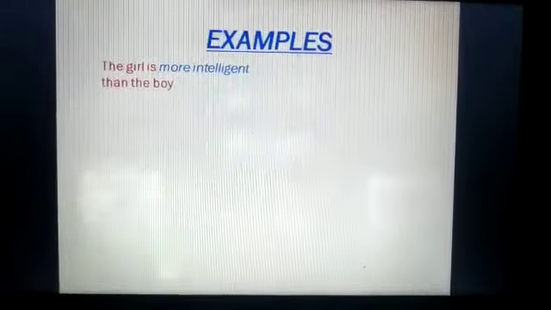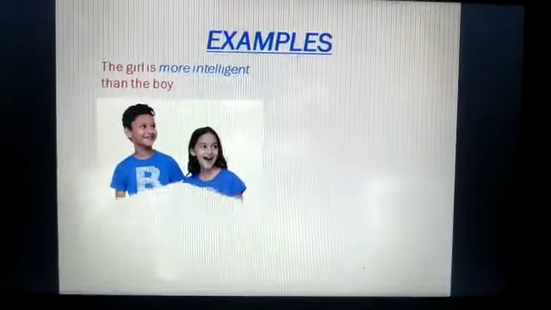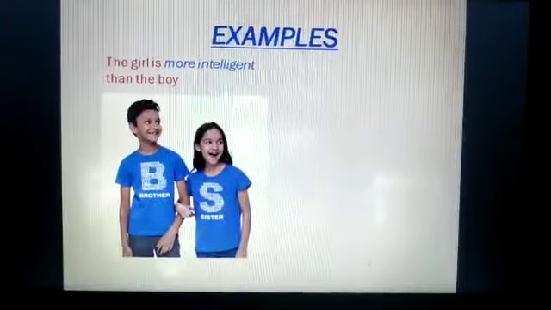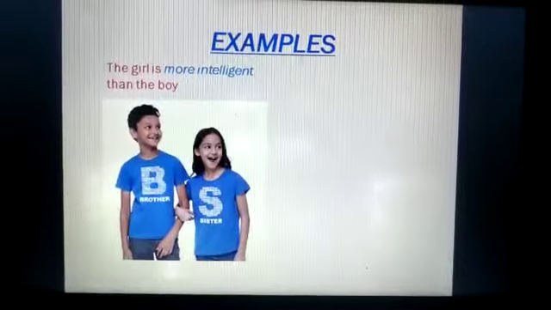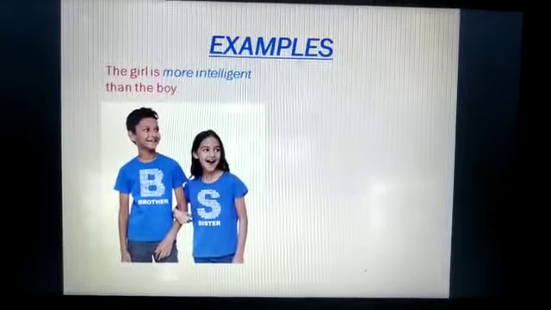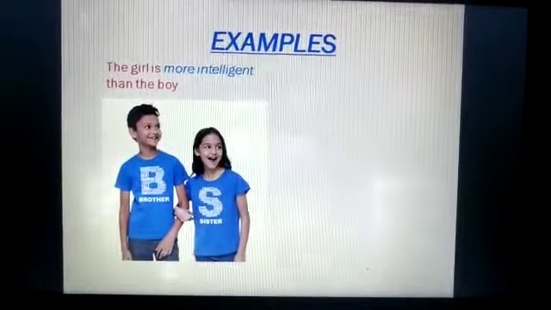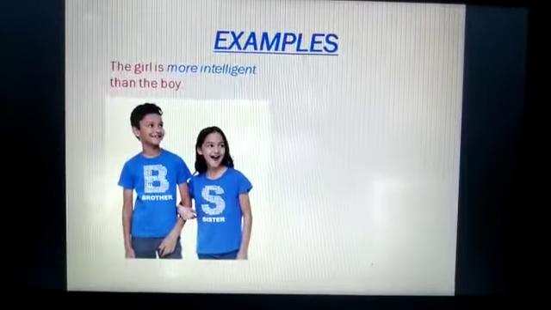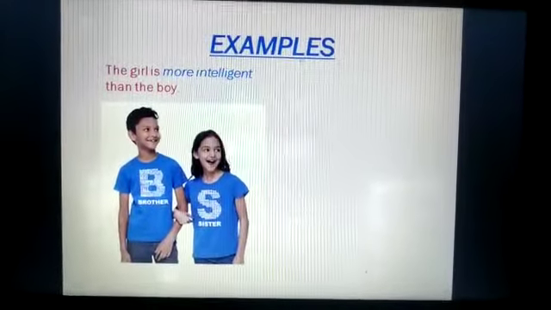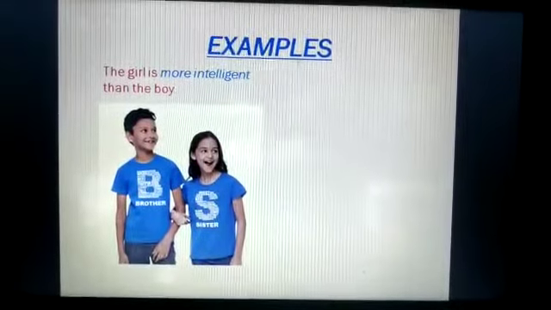Now let's see few examples. The girl is more intelligent than the boy. Here we are comparing the intelligence of the girl and the boy and we have used more. हमने क्या use किया? More before the adjective to convert it into comparative form. So the girl is more intelligent than the boy.